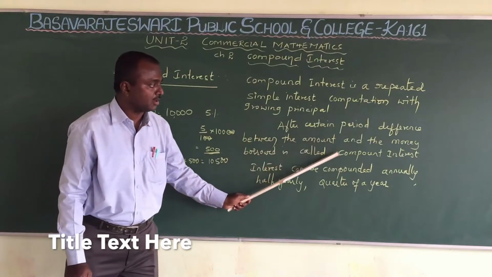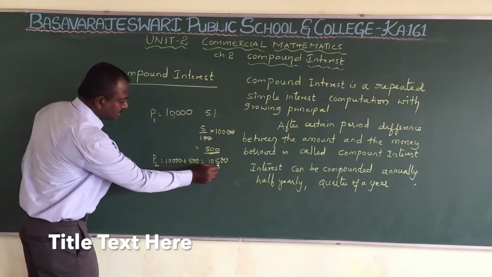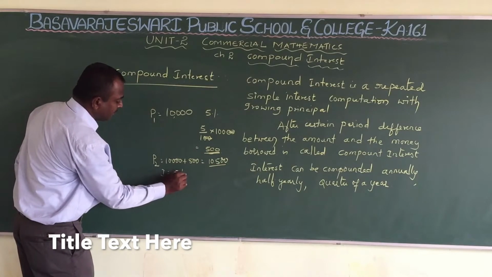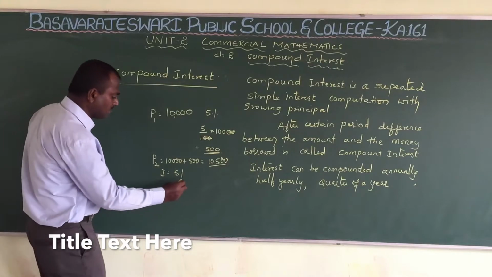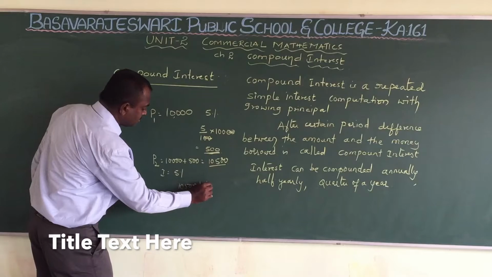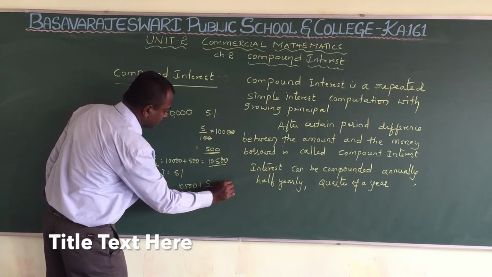After a certain period, the difference between the amount and the money borrowed is called compound interest. So what we have to do again: this is the principal amount, and the interest is 5% per annum. So 10,500 plus 5 by 100 into 10,500.